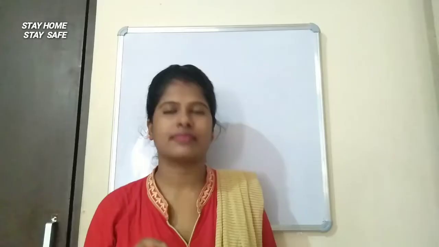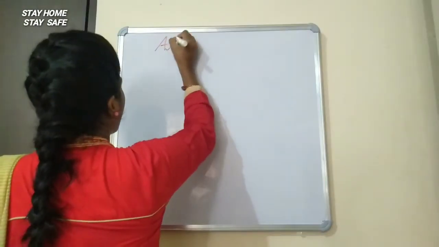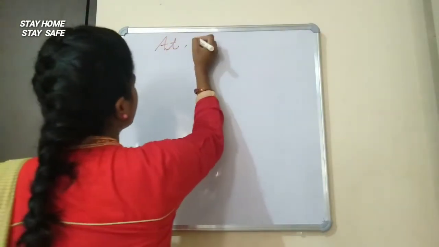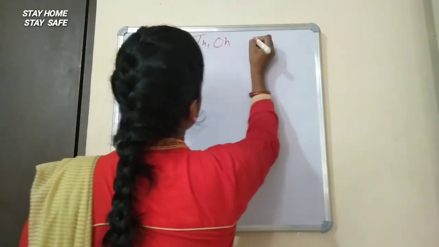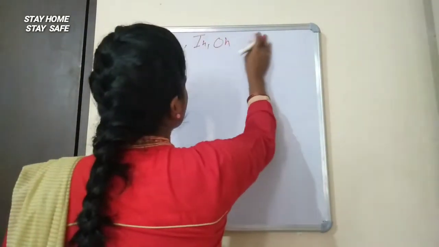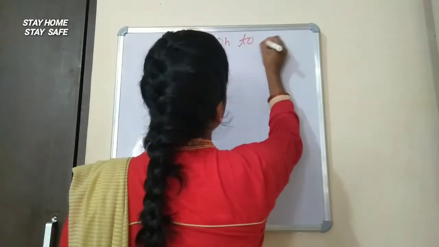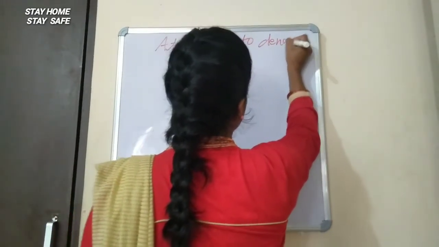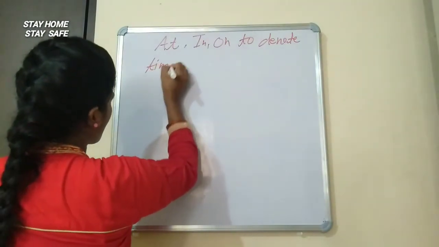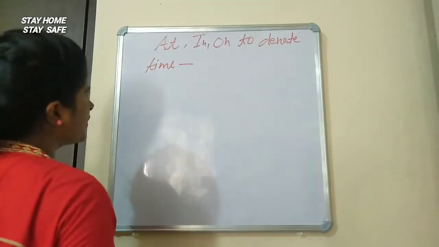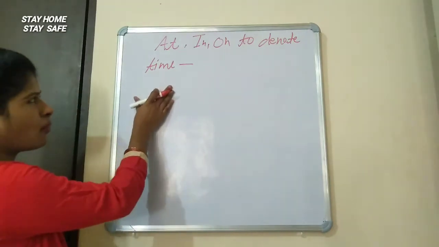Okay. Now we will know about at, in, on to denote time. Before this, we read about place, now we will know about time.